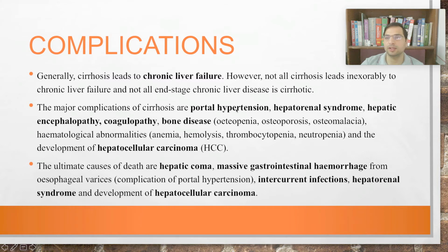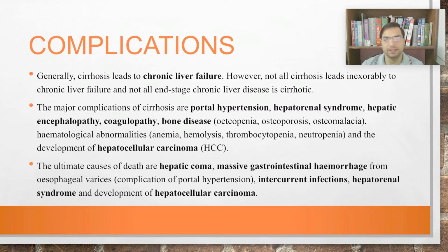The main feature of portal hypertension is ascites. Most people with chronic liver disease come with a swollen abdomen with water inside, and that is called ascites. So portal hypertension is the first important complication. Then hepatorenal syndrome. Then third is hepatic encephalopathy. We have already talked about this, where there is confusion, that is CNS derangement.